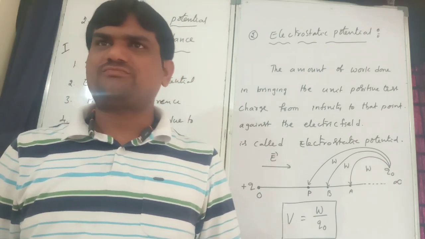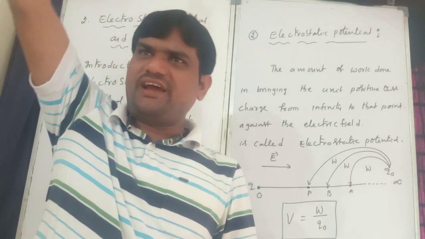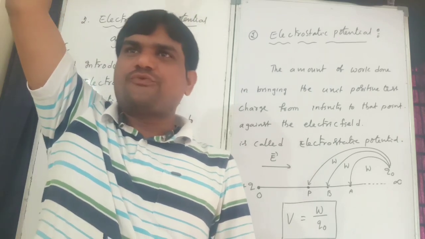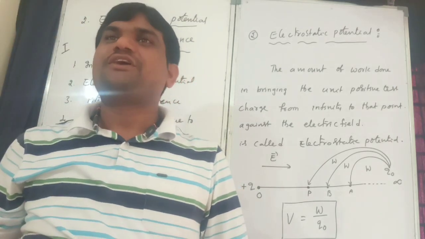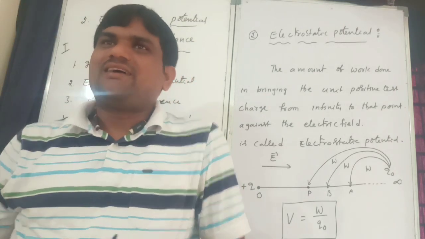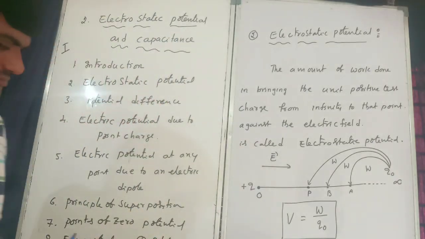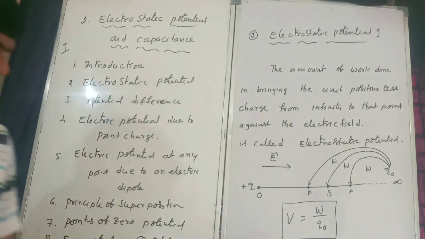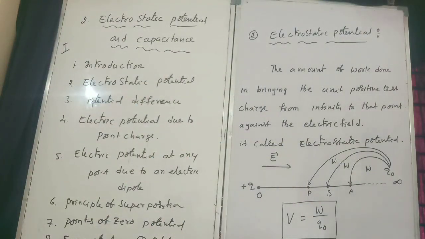Same as the gravitational field also. Do you remember the gravitational field? The amount of work done bringing unit mass from infinity to that field, W by m. Here also it is the same. The amount of work done in bringing the unit positive test charge from infinity to that point against the electric field is called electrostatic potential. Formula: V is W by Q naught.